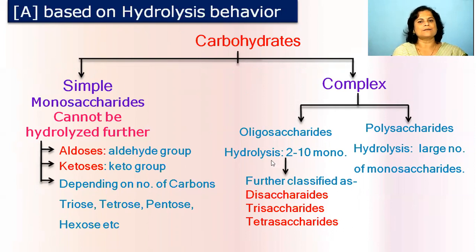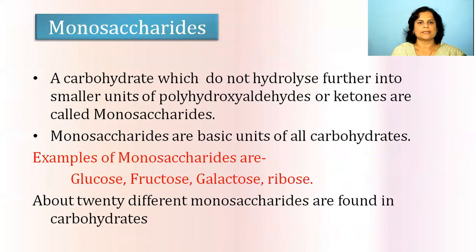They are further classified into the disaccharides, trisaccharides, tetrasaccharides, depending upon how many units we get after the hydrolysis of these carbohydrates. And polysaccharides give a large number of monosaccharides. So first, from this classification, we see the monosaccharides.